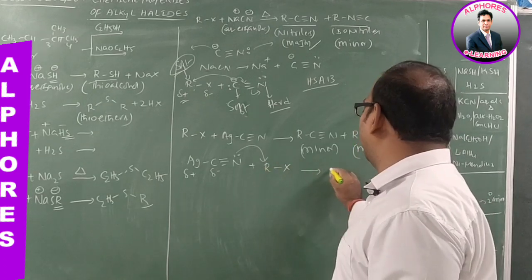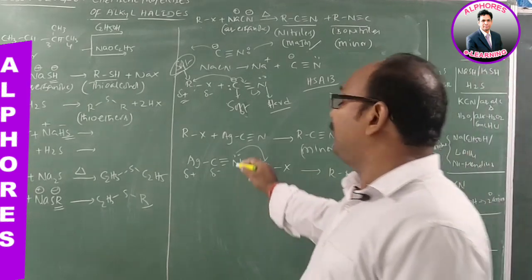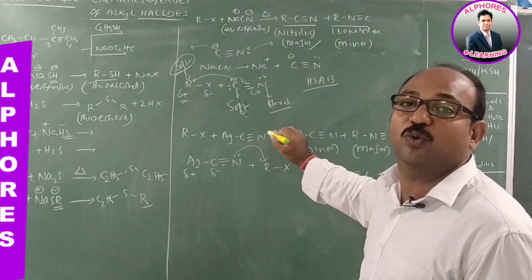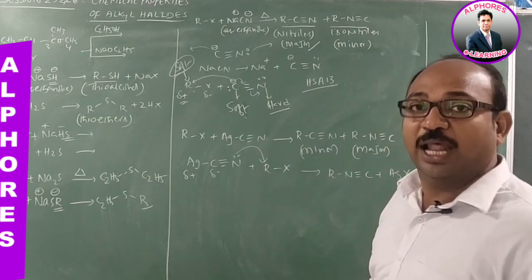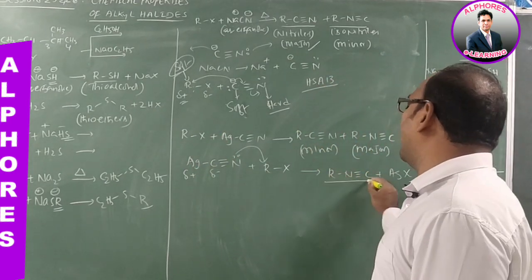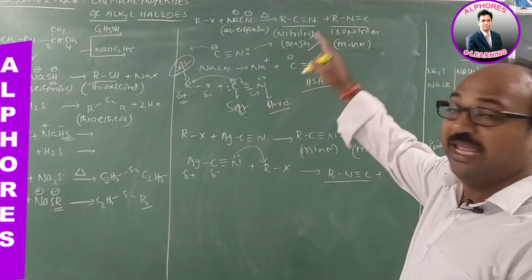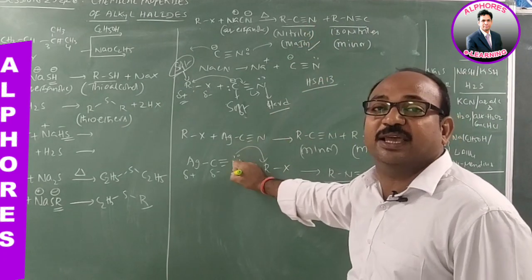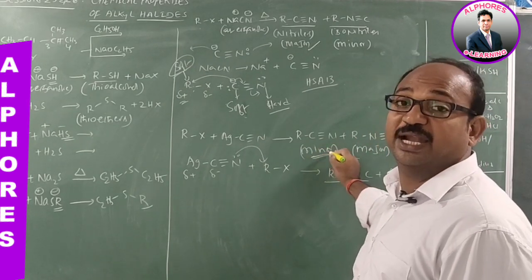Then what happened here? RNC and AgX. That means after nitrogen donates electron pair to the alkyl group, there will be a formation of bond between nitrogen and the alkyl group. Later, slowly the Ag-C bond is going to break. Then we are getting RNC, meaning isonitriles are the major product. So with NaCN, cyanides or nitriles are major product, whereas with AgCN, isonitriles are major product and cyanides are minor product.